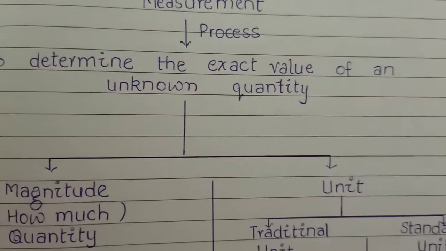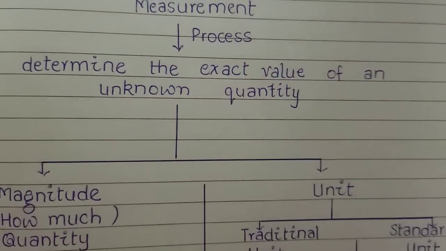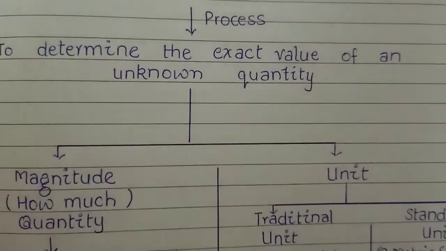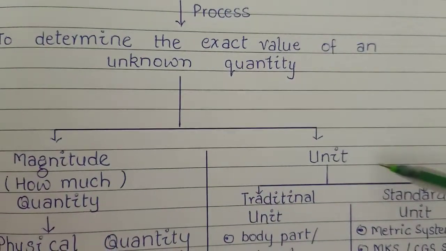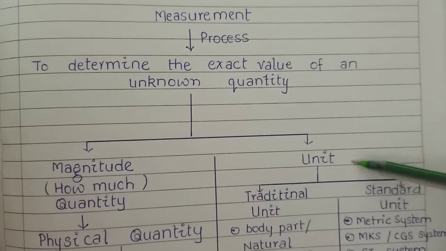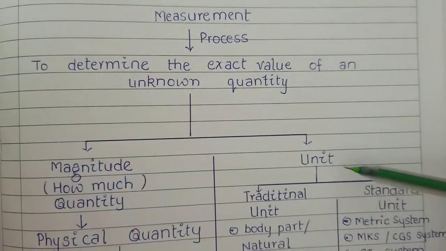Now, the two main parts of measurement are magnitude and unit.